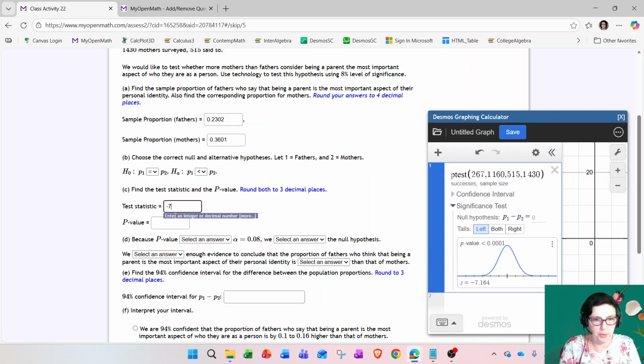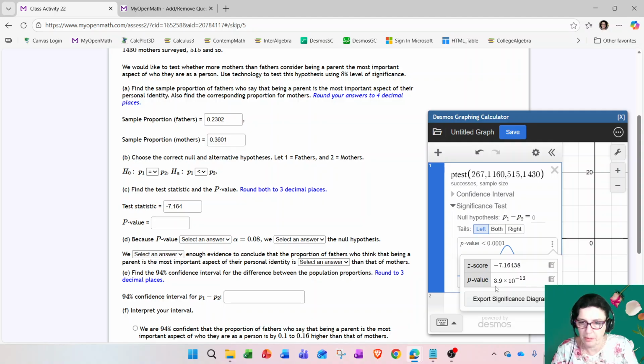Let's type the test statistic. You expect it to be negative for a left tail test. Now the p-value looks like a very small number. Look at this, 10 to the negative 13th. This is like 12 zeros and a 39. This is approximately 0. So that means the p-value is of course less than any alpha you could think of. 0 is always less than any positive number.